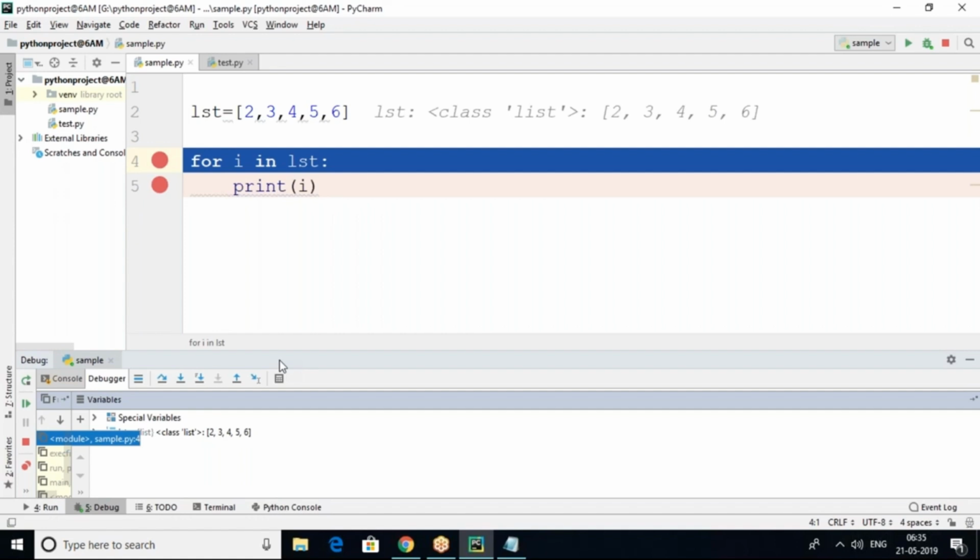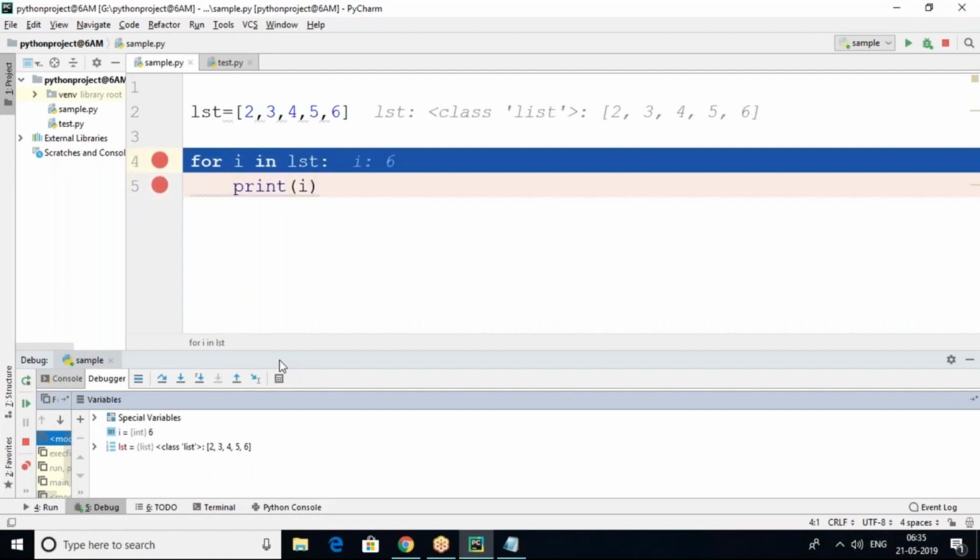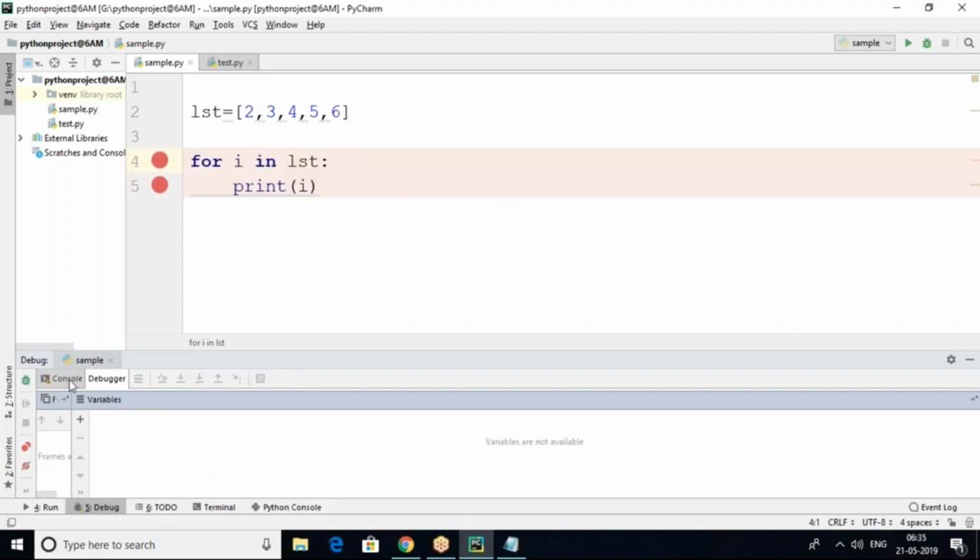A loop which is having one more loop within it is called a nested loop. I'll do that. So press F8, press F8. Yes, i value 2, i value 3, i value 4. Every iteration it's treated directly as values and printed like this.